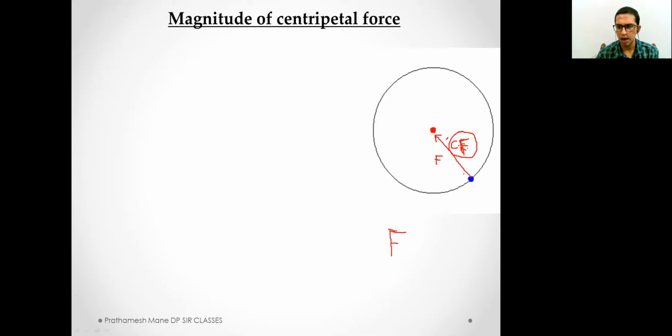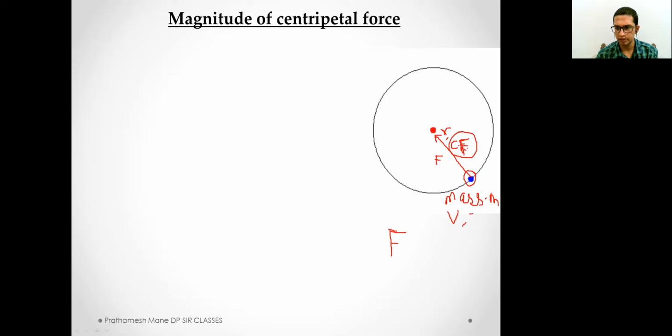Well, consider the mass of this object as M. Let the velocity of this object, or the speed of this object, be V. And this distance, let it be R. R is the radius of the circle, and it is the distance from the center of the circle towards the object.